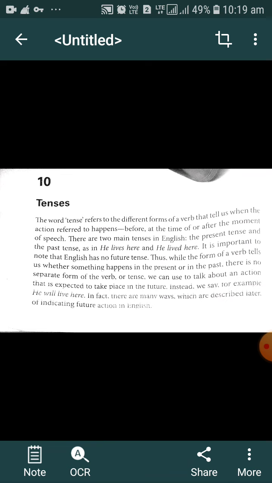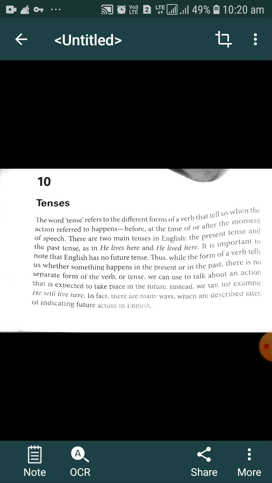We generally use tense while describing a particular action, whether that action happens at the time of speaking, before the time of speaking, or after the time of speaking. If that particular action happens at the time of speaking, we generally denote that action